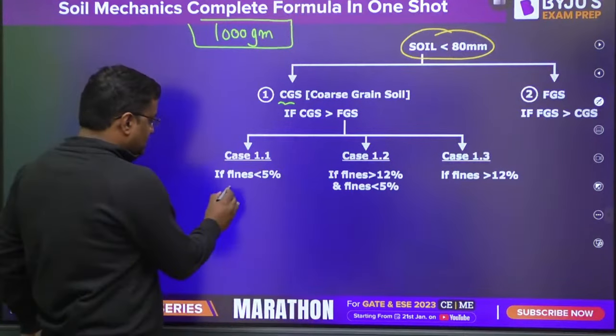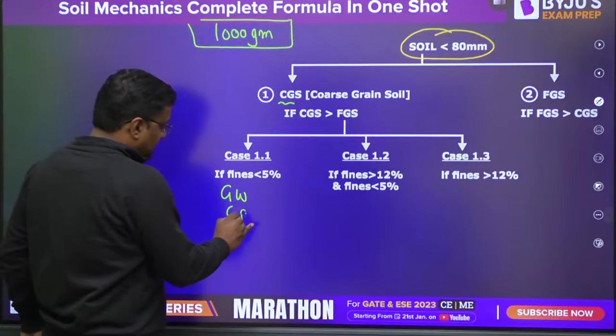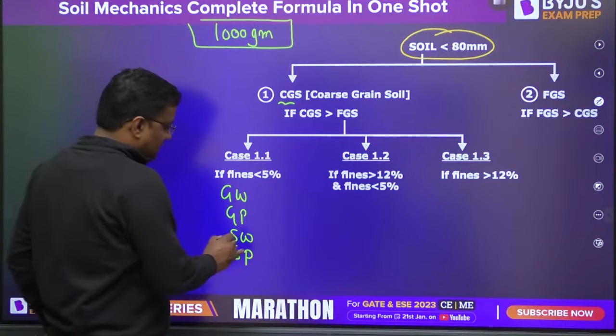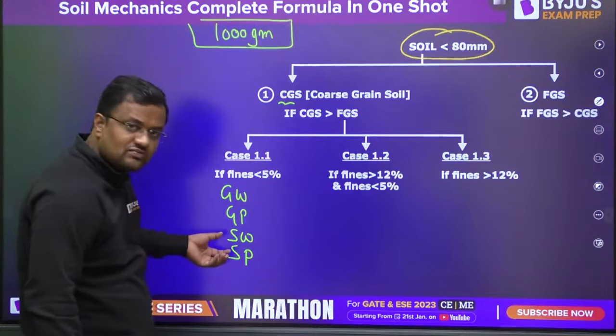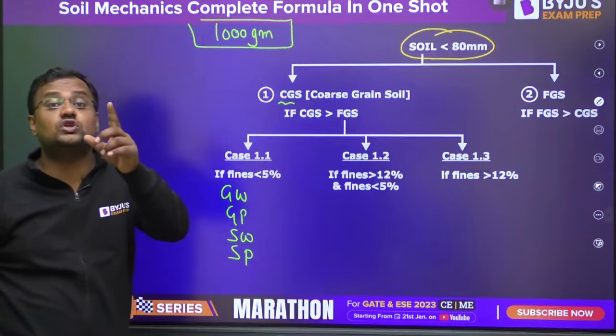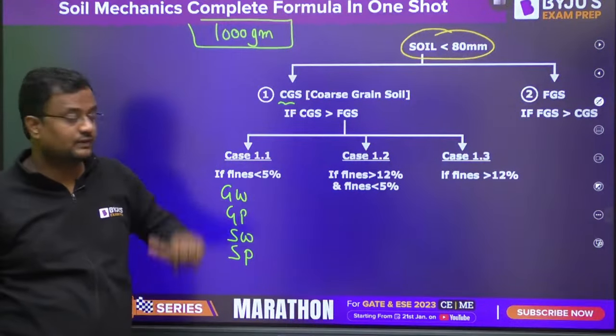So here the names are GW, GP, SW, SP. If gravel is more, it will be G. If sand is more, it will be S. W and P are decided on the basis of CU and CC that I just showed you.